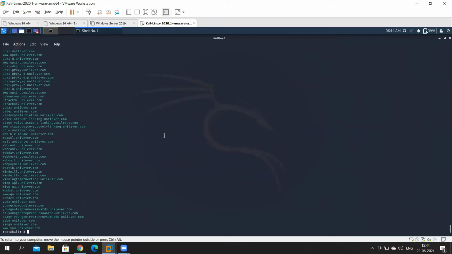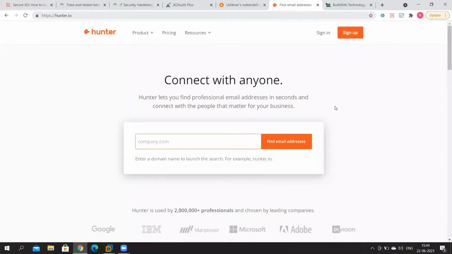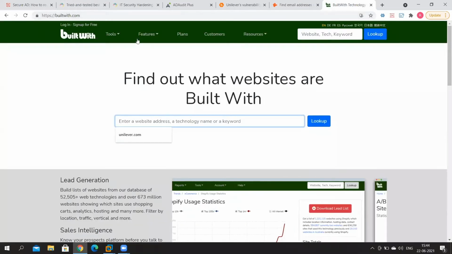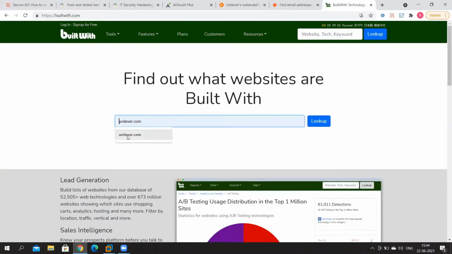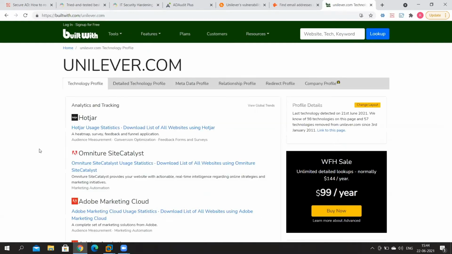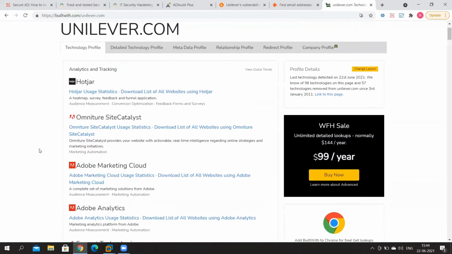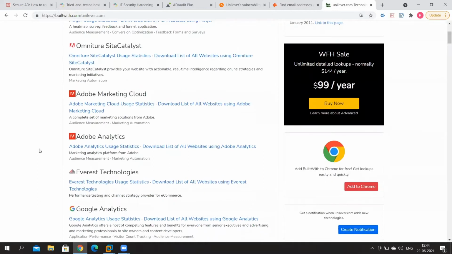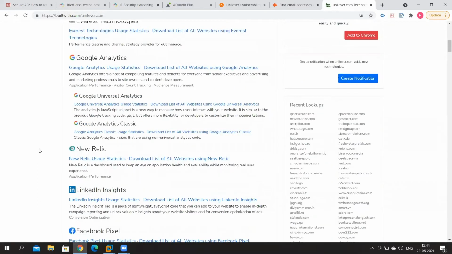Now, apart from Sublist3r, another place where attackers can get information about their targets is a website called builtwith.com. So let me just show you how this works. Again, a very nifty tool to do reconnaissance. So I've gone into builtwith.com and we'll be looking at how this works right now. I'm just going to search for unilever.com and do a lookup. And let me just scroll down. Take a look at all of this information that comes up about Unilever.